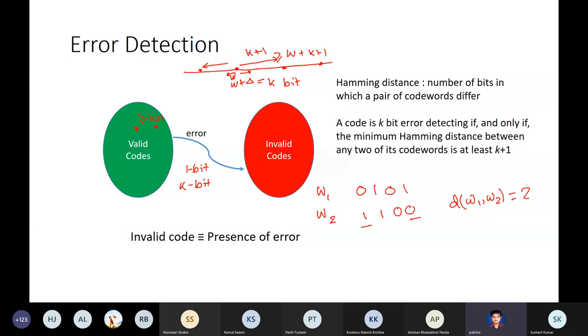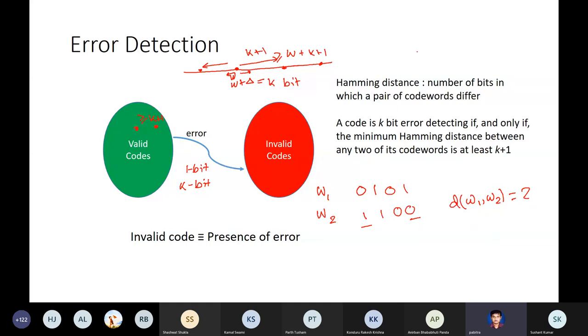So in order to detect a 1-bit error, you must have a Hamming distance of at least 2 between two code words. You can actually show that if you want to correct, for example, a 1-bit error, you need at least a Hamming distance of three between two valid code words. Okay, so let's see why.